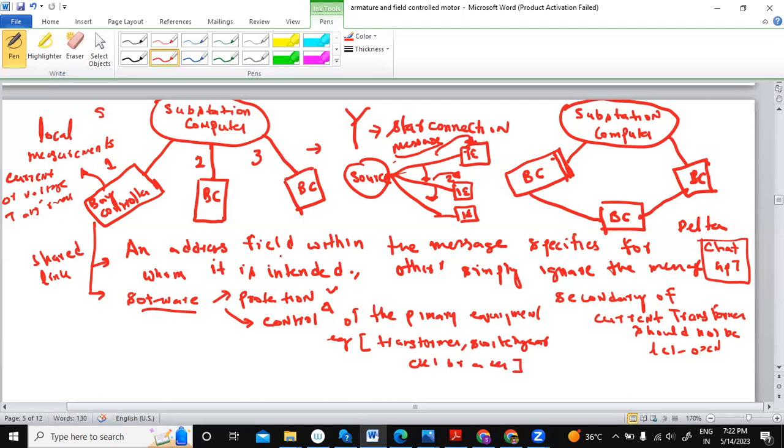So these bay controllers are connected to substation control and monitoring equipment, and this can be done through a star or a ring connection. Can you tell me what is the problem with the star connection and what is the problem with the ring connection?